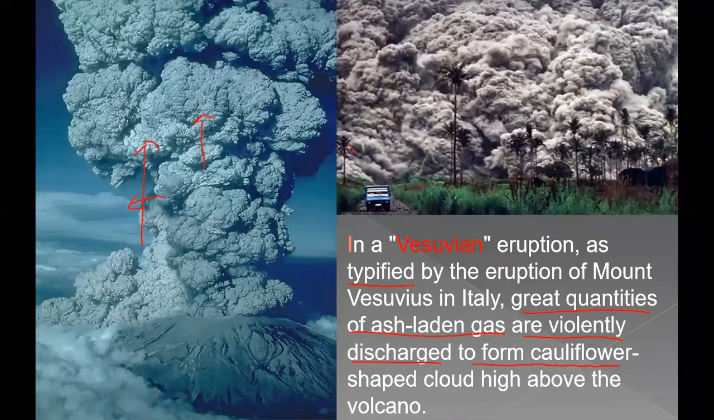And compared to Vesuvian, this is very huge. You can see here how much amount of ashes are coming out and is flowing in a particular direction, and it goes high above the atmosphere, or you can say high above the volcano. So you can see how much amount of gases or ashes are coming out from the volcano. But here there is no lava.